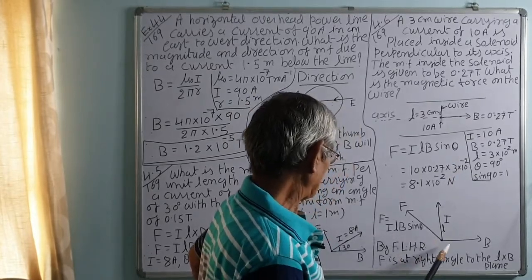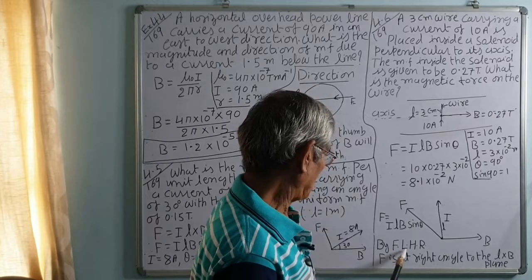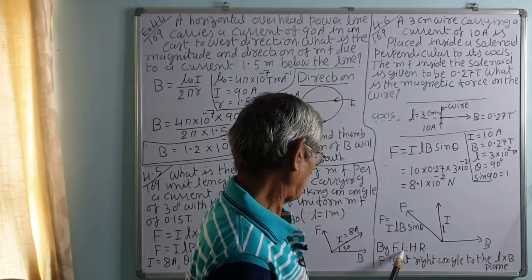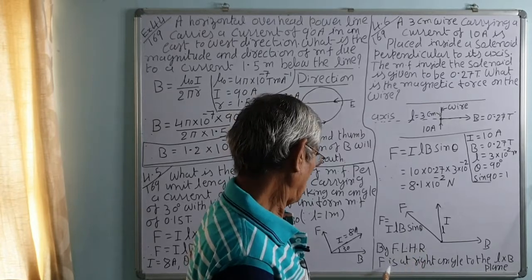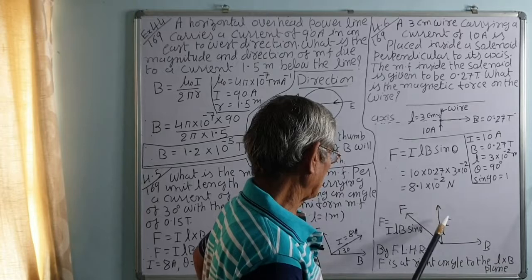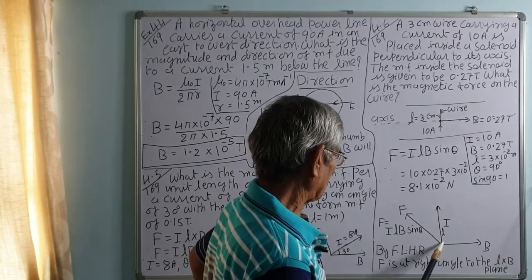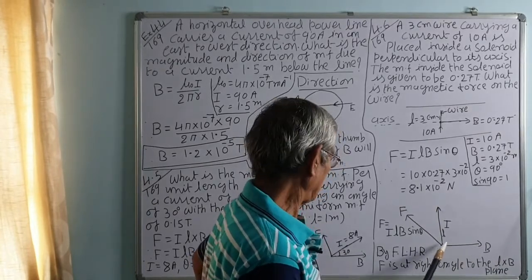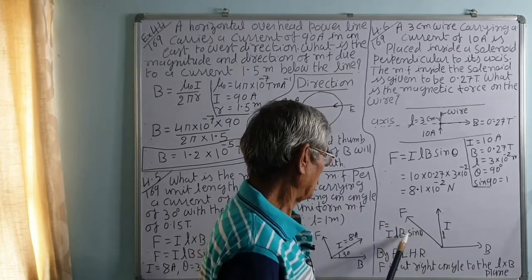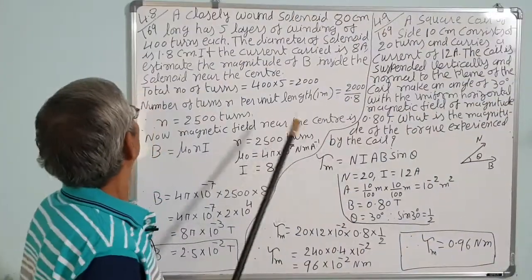The direction of this is given by Fleming's left hand rule. I have written in short F, L, H, R. F is at right angle to the L and the plane made by L and B. This is the plane made by L direction and B direction. So this is the direction of the force F, that is ILB sin theta.